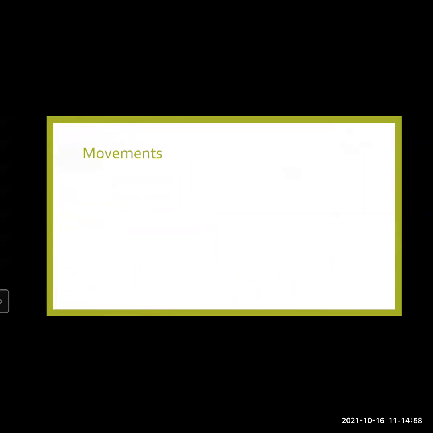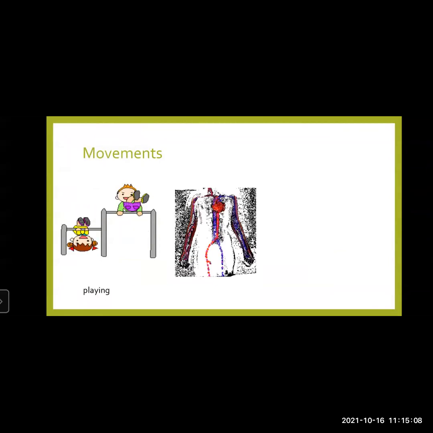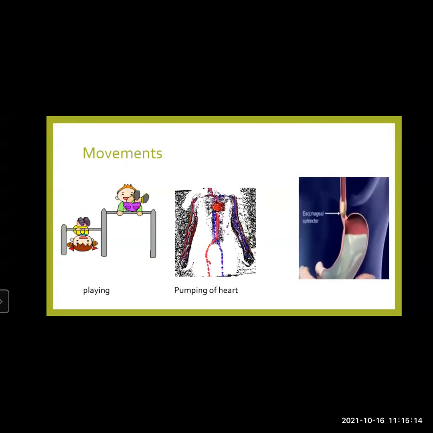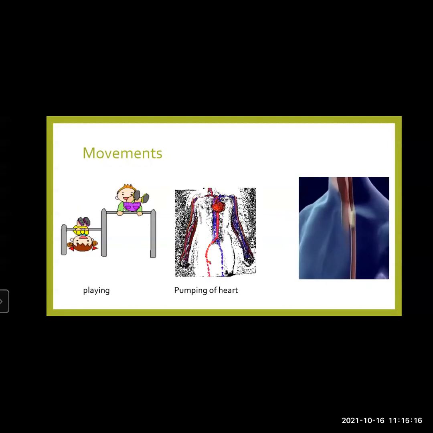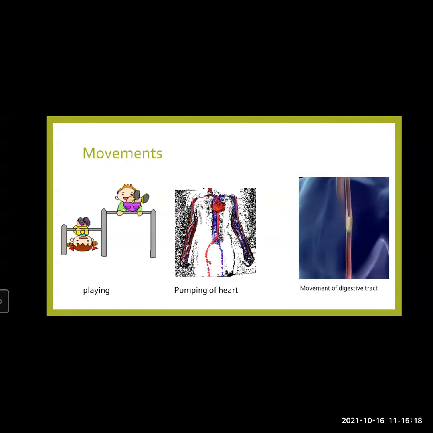Then we have talked about the movements. The different types of movements that we see around us: walking, playing, dancing. Then inside our body, movement of our heart, pumping of our heart, and movement of the digestive tract.